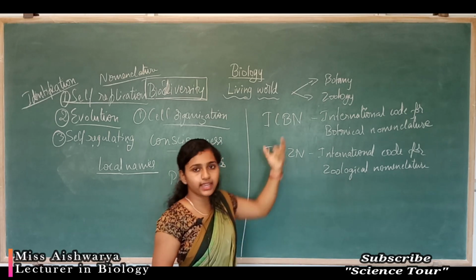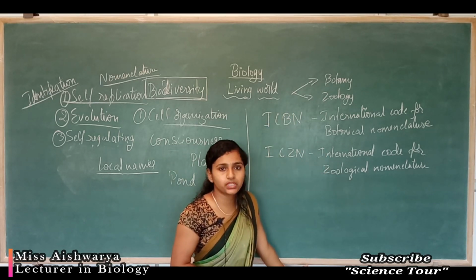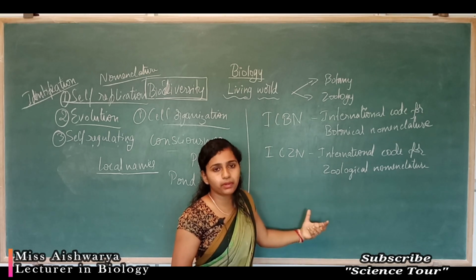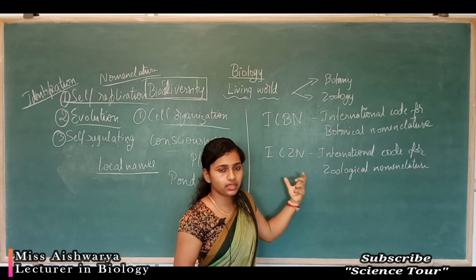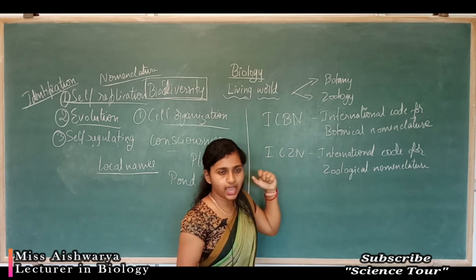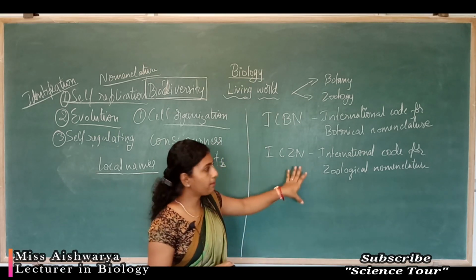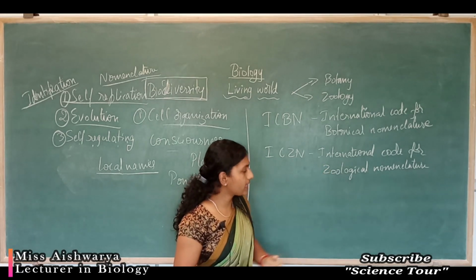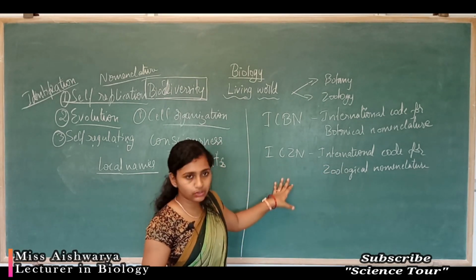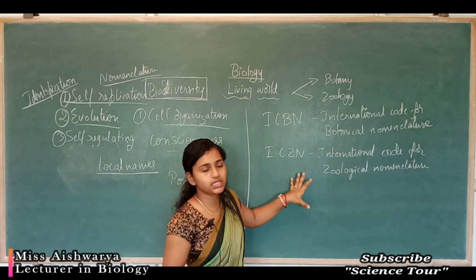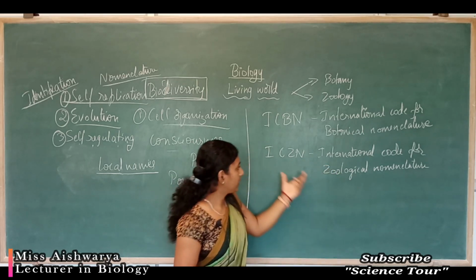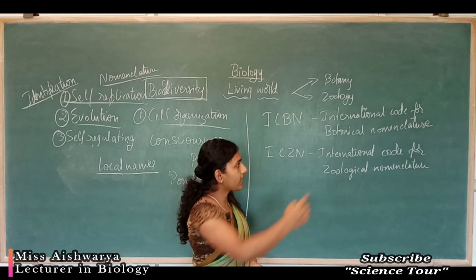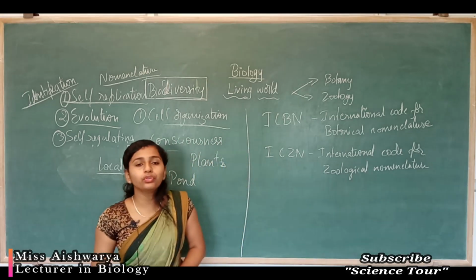This ICZN gives the standard procedure to name a particular animal, and all the rules regarding the naming system are given in this ICZN. So we have to follow those rules, and these are the two main committees.